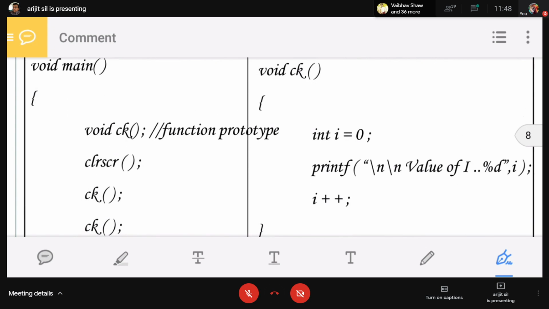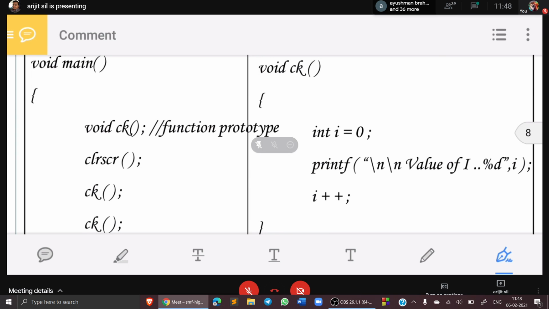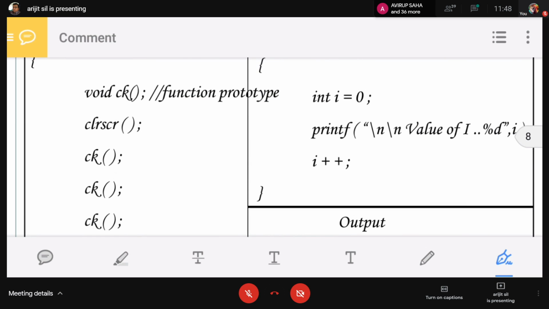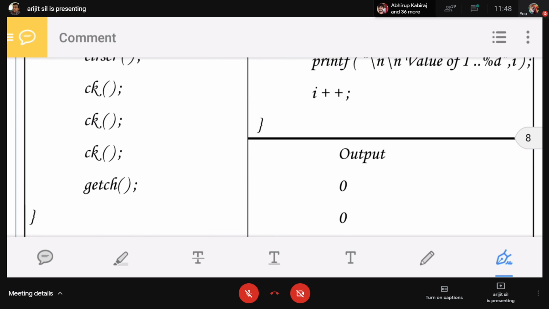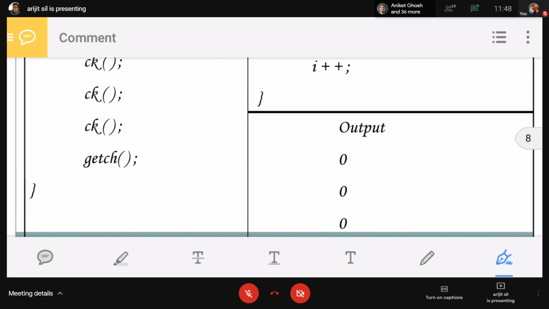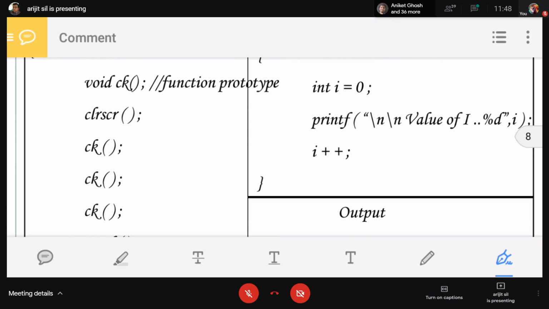Void ck, this is the function within which int I equals to 0, by default it is auto, whether you mention it or not. Int I equals to 0, printf value of I and then I plus plus. First we call the ck function. When you call the ck function, what is the value of I? I equals to 0. So the value of I is 0. First output is 0. Next it will be 1.